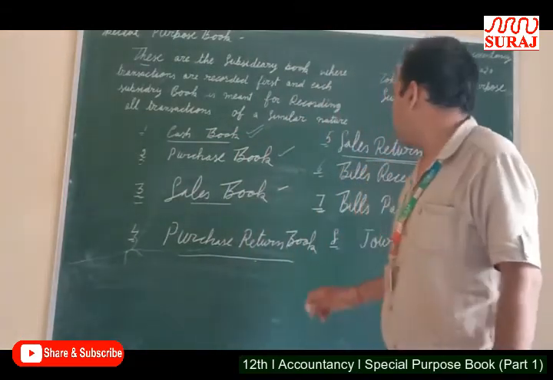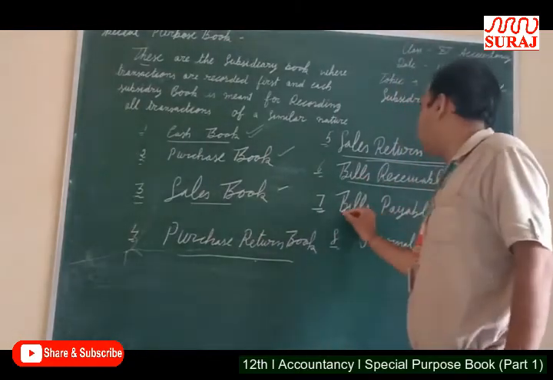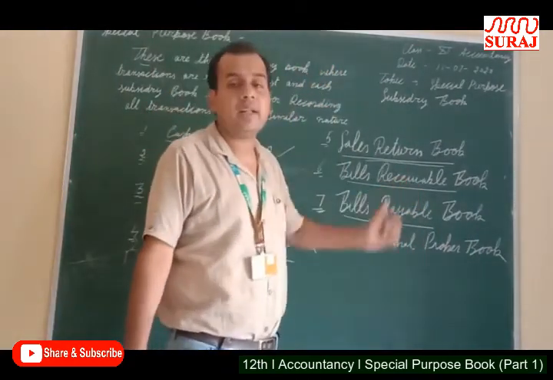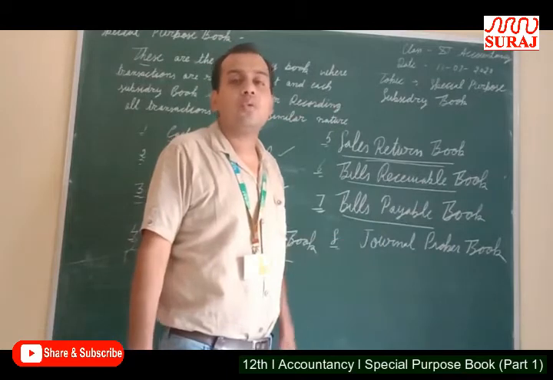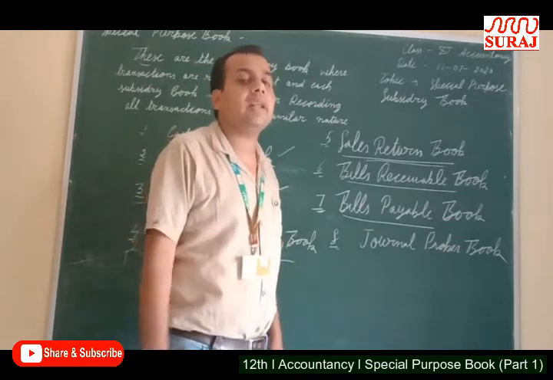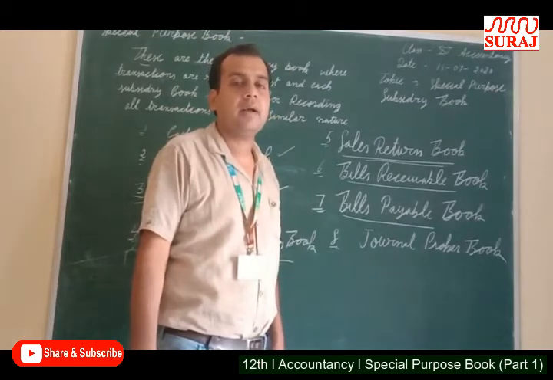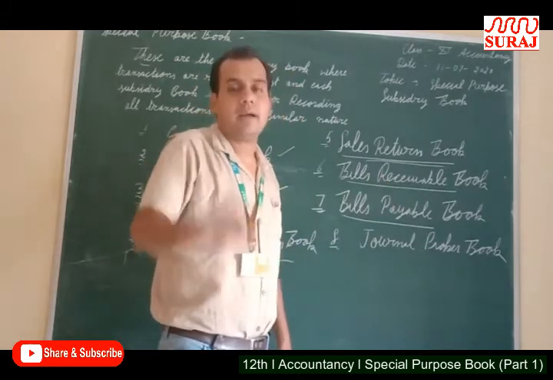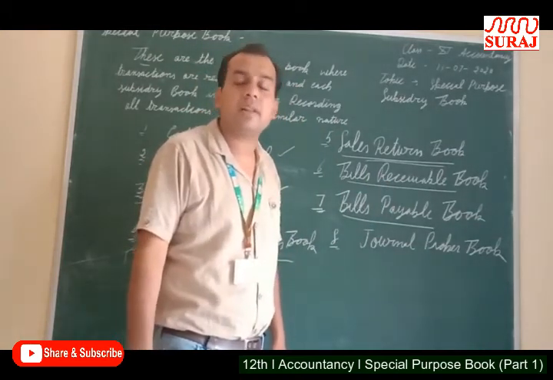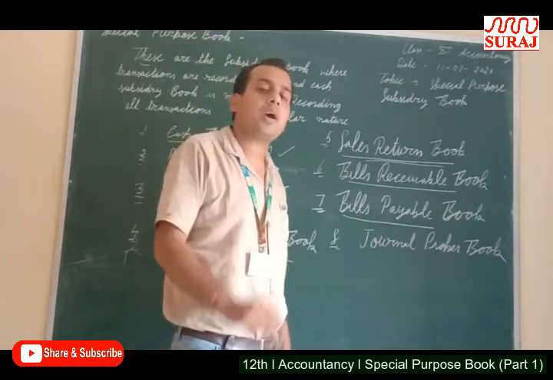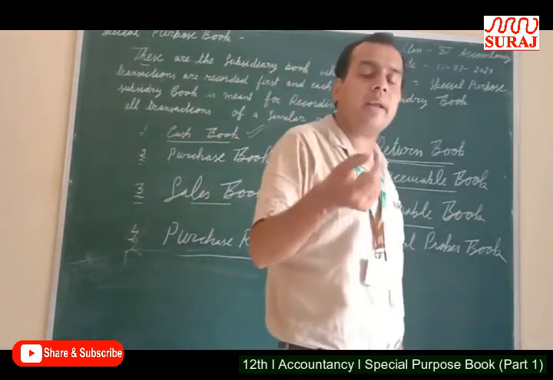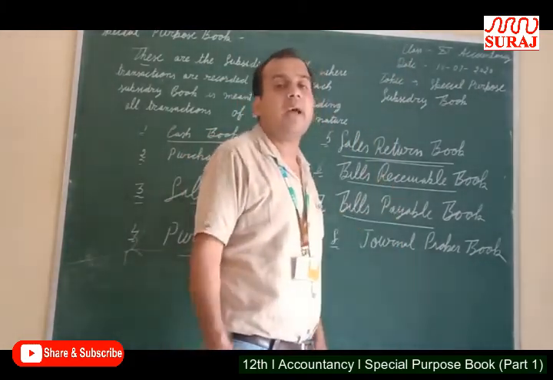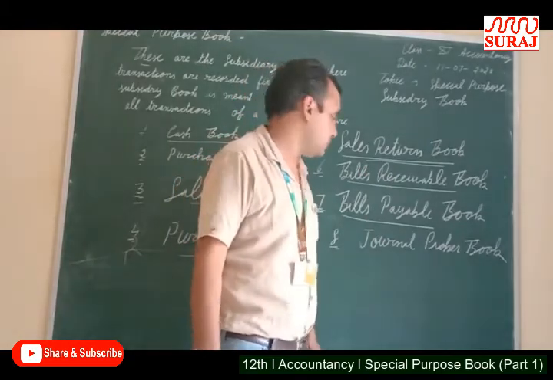Next, bills receivable book and bills payable book. These books are not in our syllabus, but I will explain them. If we sell goods to a customer and receive a bill from the customer, that is a bill receivable, and these are recorded in the bills receivable book.